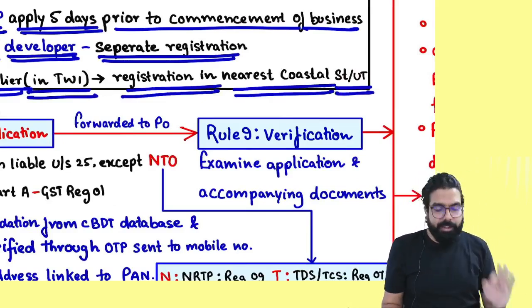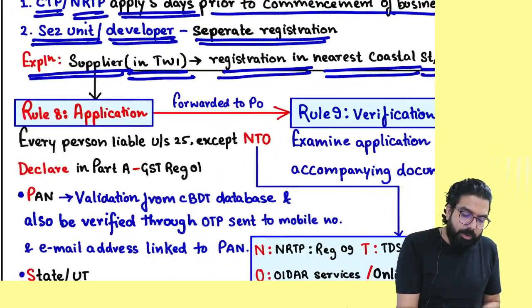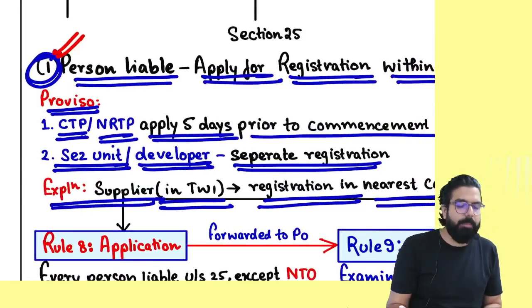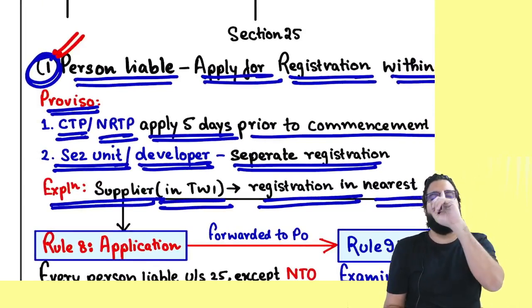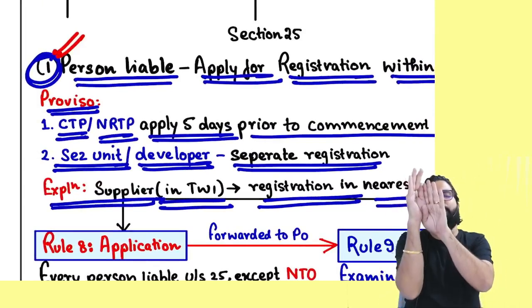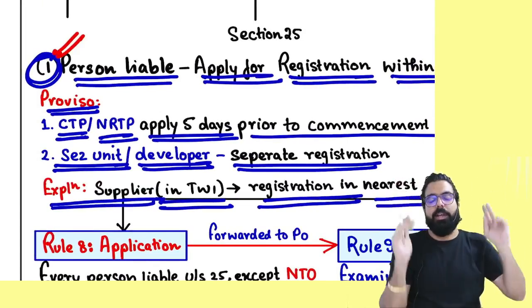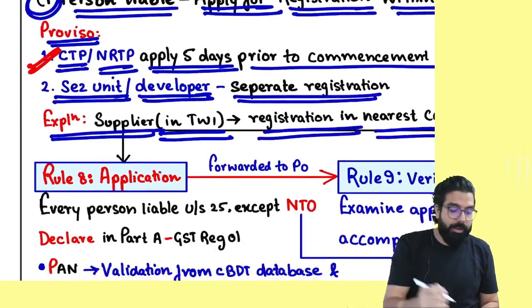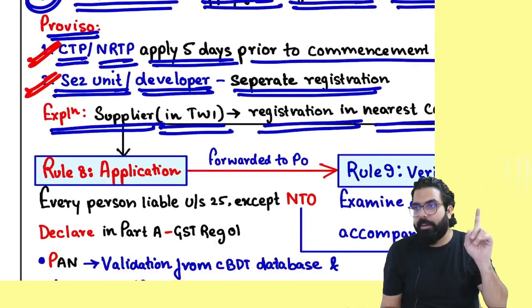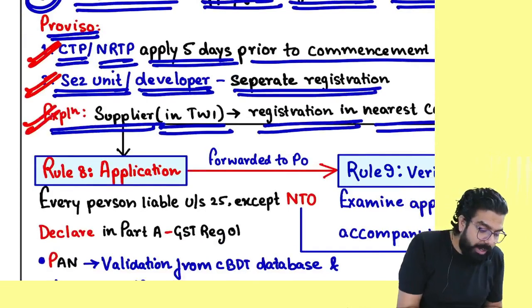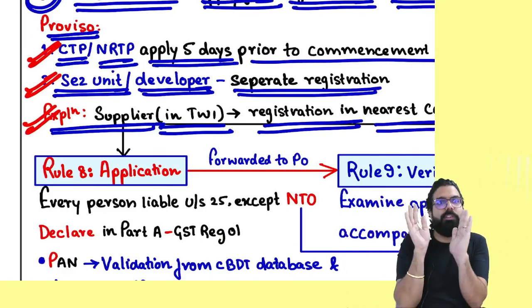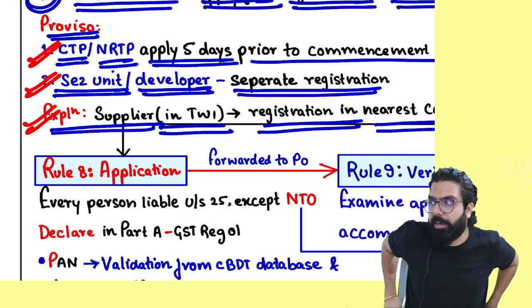Everyone over here, listen carefully. Section number 25(1) told that if you become liable, you should always apply for registration within how many days of the day you become liable? 30 days. Sir, if I am a CTP or an NRTP, how many days prior? 5 days prior. Sir, if I am an SEZ unit, take separate registration. If you are in the territorial waters of India, take registration in the nearest coastal state. Is my point clear till here?